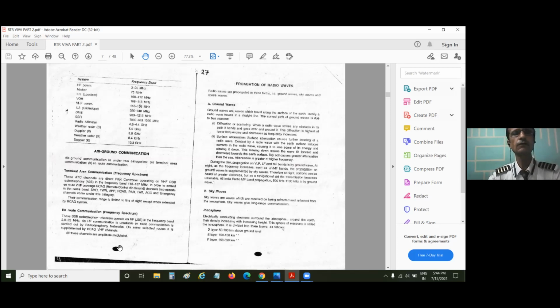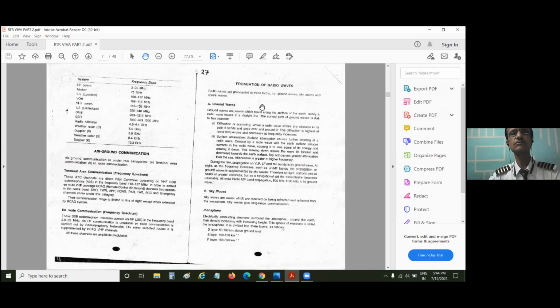All right. So now I see all these channels are amplitude modulated. When I discuss the chapter on modulation, you will know what amplitude modulation is, and I'll tell you what frequency modulation is also. For now, another very important thing you must know is the propagation of radio waves.